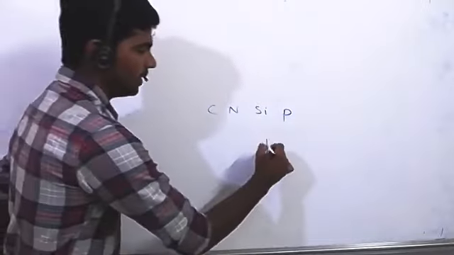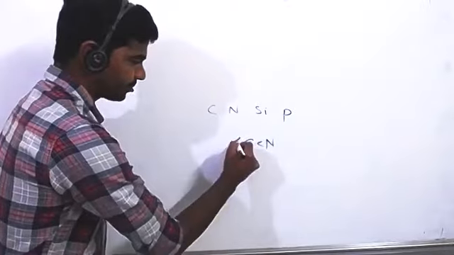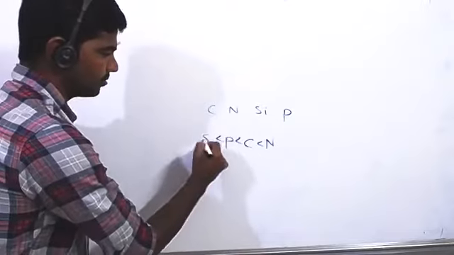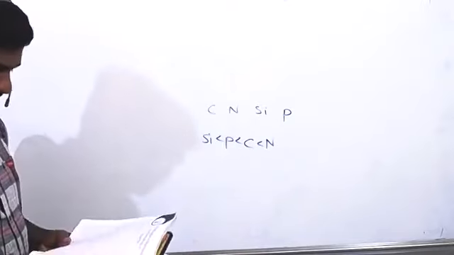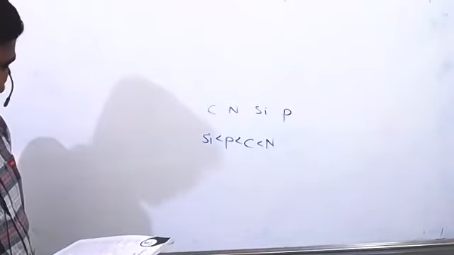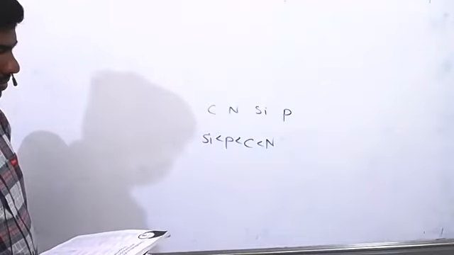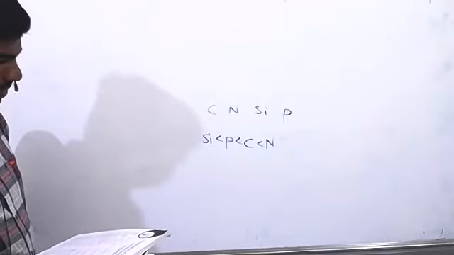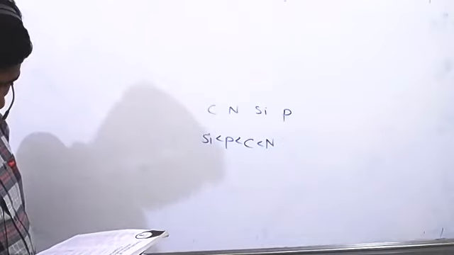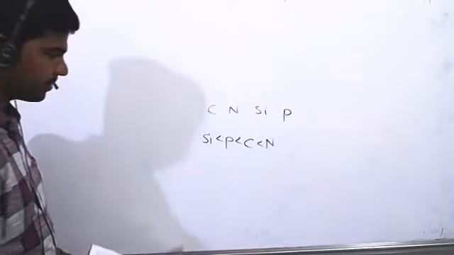Okay, then carbon, phosphorus, then silicon. Mostly carbon and phosphorus have almost the same electronegativity. So here which option is correct? Nitrogen has the highest, then carbon, phosphorus, silicon. So A is the correct answer.